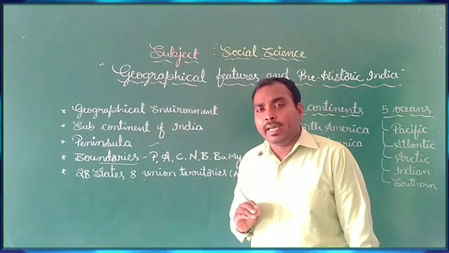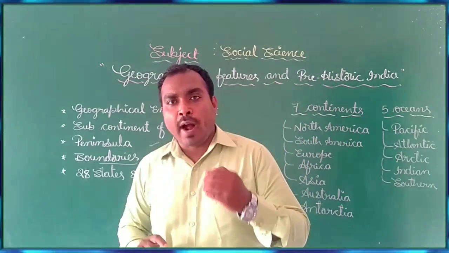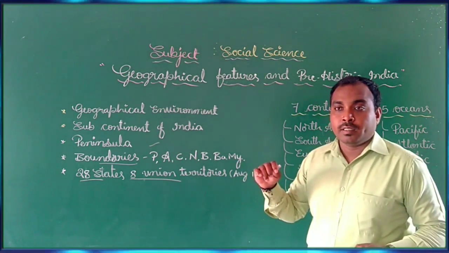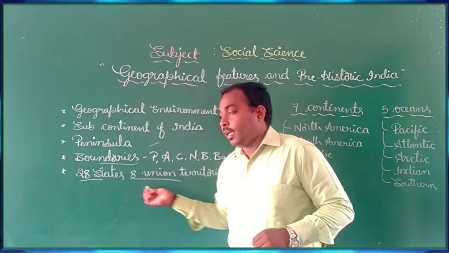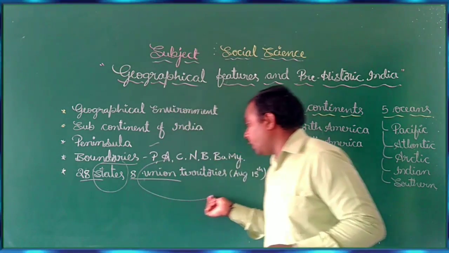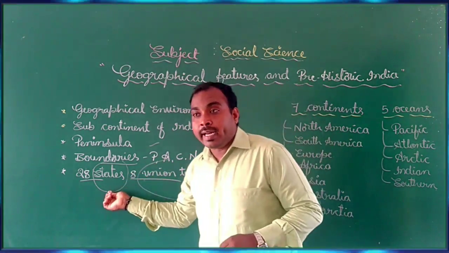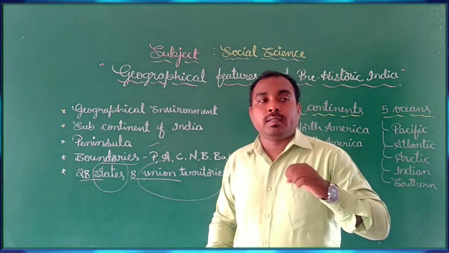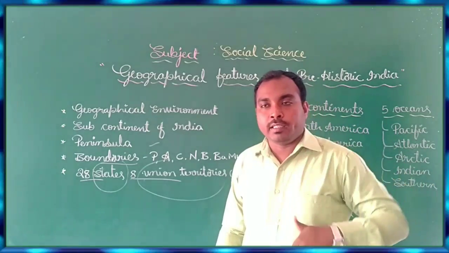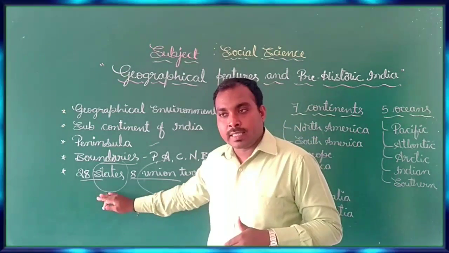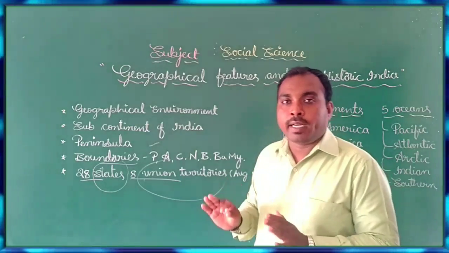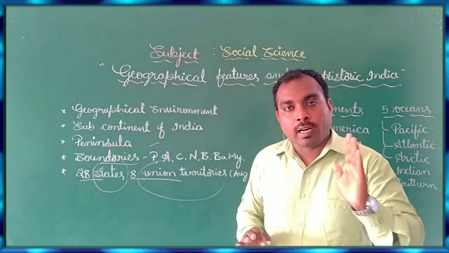And the complete India has been divided into 28 states and 8 union territories. You may ask, what is the difference between states and union territories? The administration of the states is looked after by the particular state government, but the administration of union territories is looked after directly by the central government.